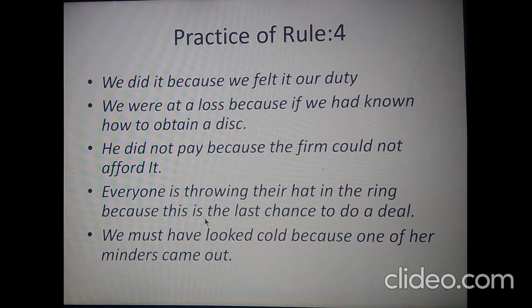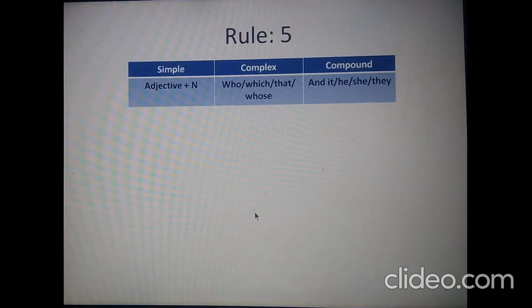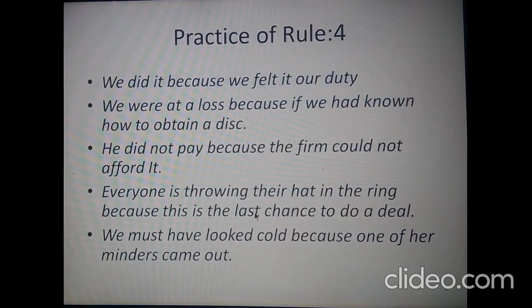The fourth one is also in complex form, so make it simple and compound. The fifth one is also in complex, so make it simple and compound. So make all sentences simple and compound and write the answers in comments. Let us move on to rule 5.